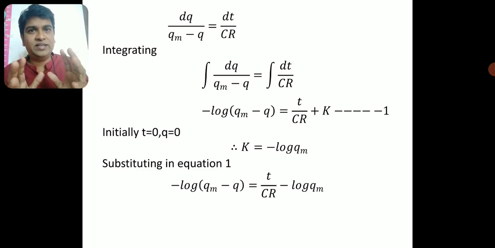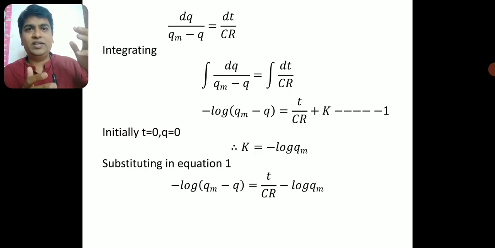Students, did you understand this step? It is not a simple thing. It is not 1 by x. It is something like 1 by a minus x. The integration of 1 by a minus x would be minus log of a minus x. So similarly, the integration of 1 by q m minus q will be minus log of q m minus q.